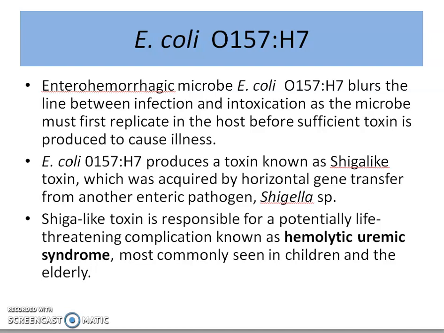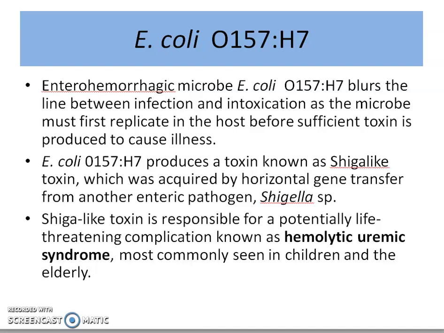What is an enterohemorrhagic strain? A strain which will cause hemorrhage and mainly invades the enteric tract. What is a hemorrhage? A breaking of the blood vessel happens. This particular strain was formed when a natural gene transfer happened between E. coli and Shigella, and a region coding for a toxin was transferred from Shigella to E. coli. As a result, E. coli O157:H7 starts producing a toxin called the Shiga-like toxin.